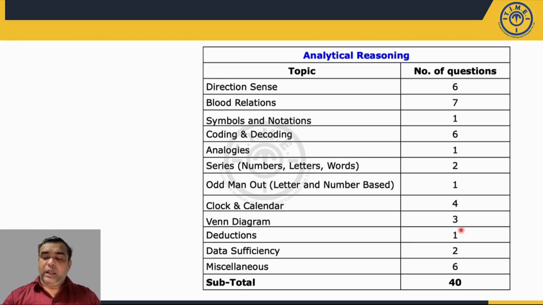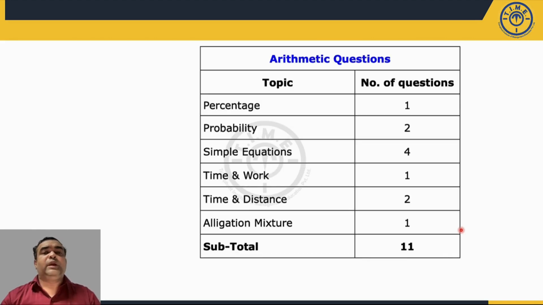Okay, let me go ahead further. Now this was a real surprise in your LR section. There were 11 questions based on percentages, probability, simple equations, time and work, time and distance, alligations and mixtures. If I take the feedback from the students, they realized that these 11 quant questions were easier than the quant questions in the quant section.